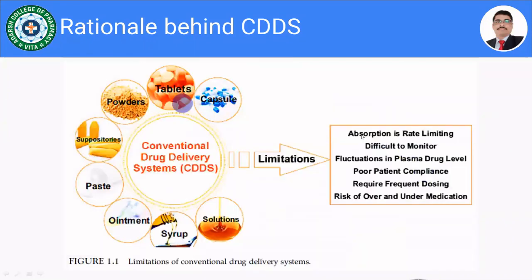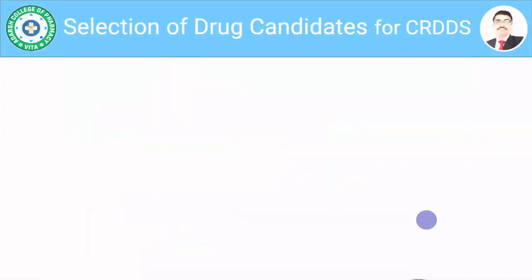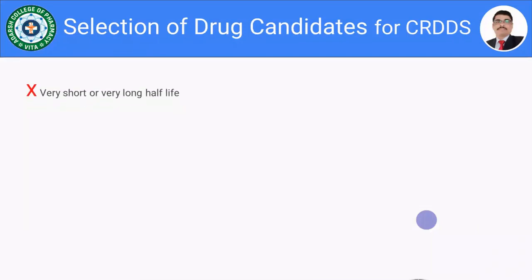Already we have seen the limitations of the conventional drug delivery system, that is, the system is absorption rate limited, it is difficult to monitor the fluctuations in plasma drug level, then poor patient compliance, requires frequent dosing, and risk of over or under medication, which can be avoided by designing a suitable controlled drug delivery system. So let us move towards the very important point, that is the